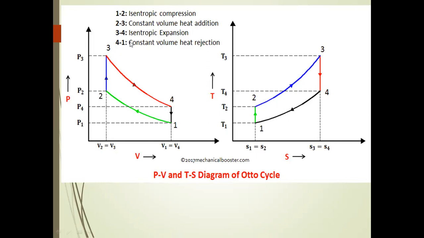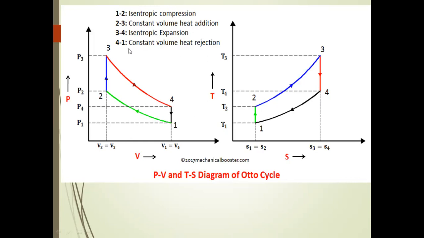Next process is the constant volume heat addition process. During this process, the pressure increases from P2 to P3, and the temperature also increases from T2 to T3. The third one is the isentropic expansion process. In it, the pressure decreases from P3 to P4, and the temperature decreases from T3 to T4, but the volume increases from V3 to V4. Here the entropy is constant: S1, S2, S3, S4.